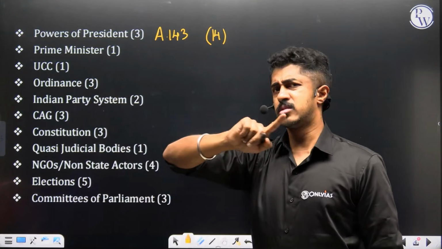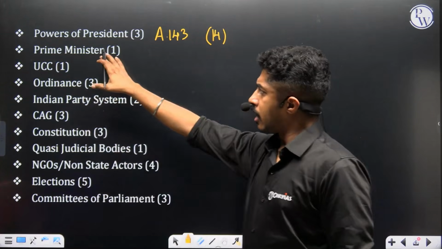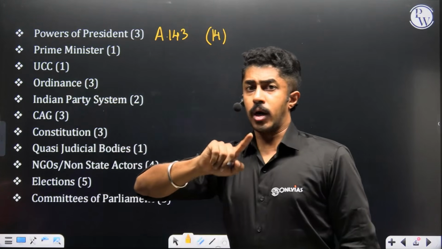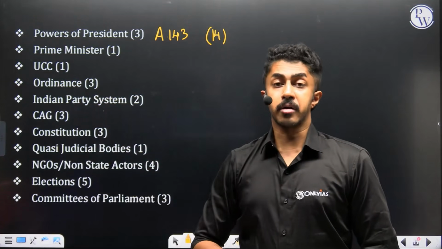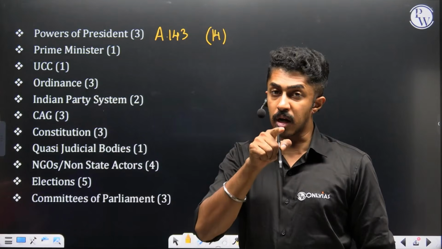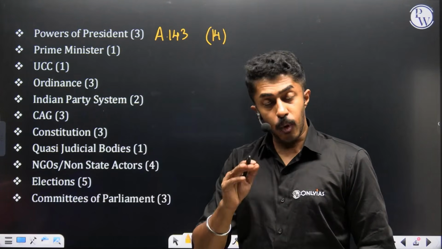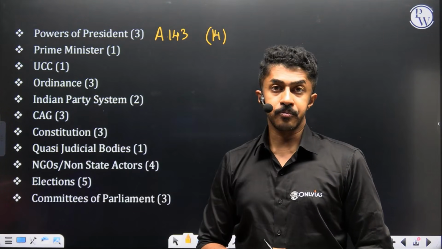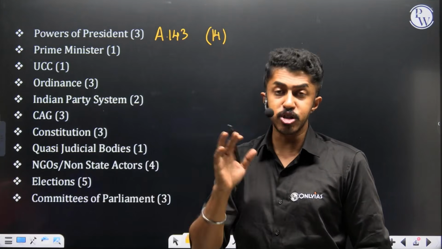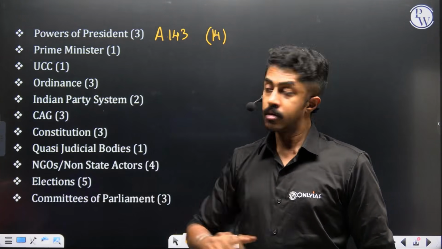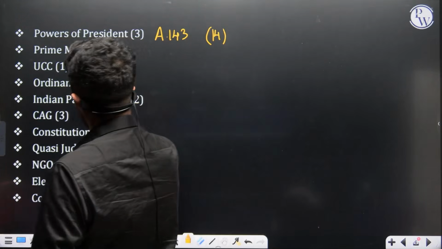Prime Minister, just 1. Uniform Civil Code, 1. But again, this is important. The reason being that in Uttarakhand, this has been implemented. So what are the potential implications of it? What are the rules and regulations or guidelines under it? So this could again come as a question.